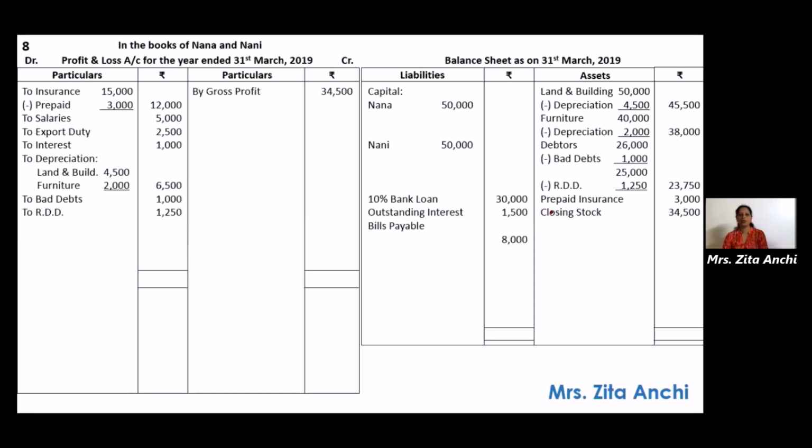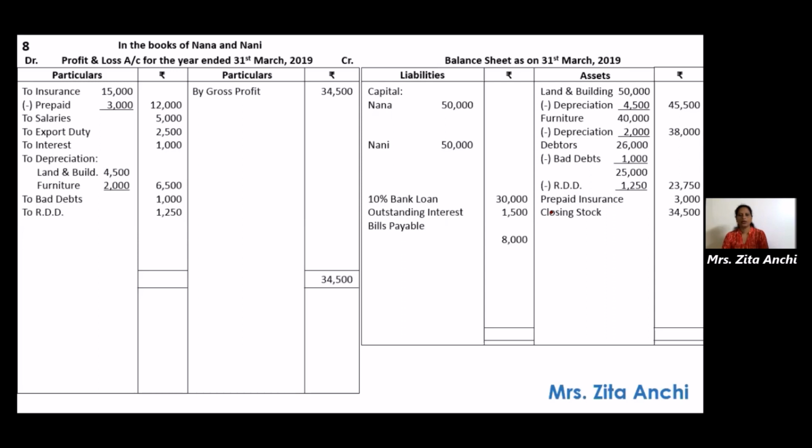Now we will close profit and loss account. So look at the profit and loss account. You have only one figure on the credit side. So you need to take the total of the debit side and then compare which is greater. So credit side total greater, right, 34,500.